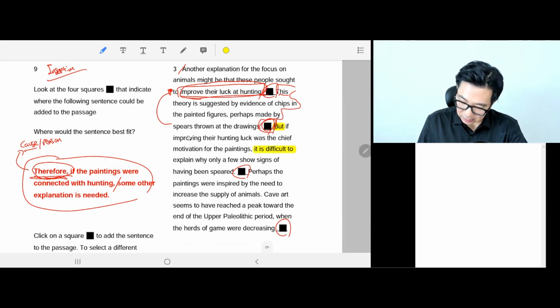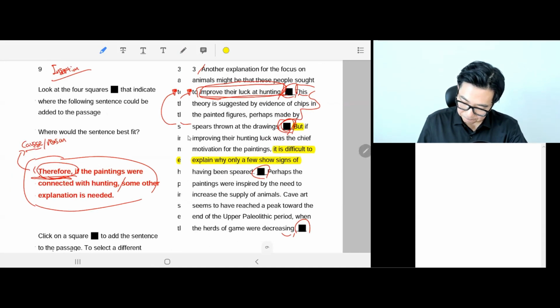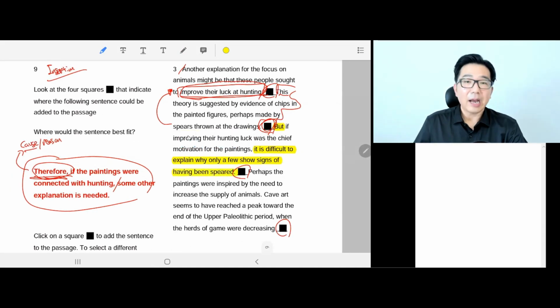Let me highlight this so you can see it clearly. There, I highlighted. Okay, but if improving their hunting luck was the chief motivation for the paintings, it is difficult to explain why only a few show signs of having been speared. So let's comprehend this perfectly. Okay, what is this saying, right?